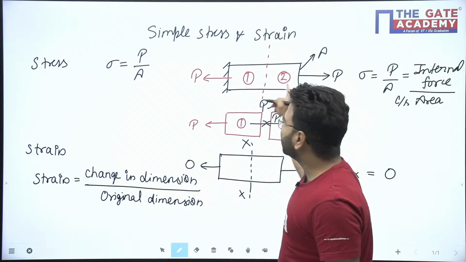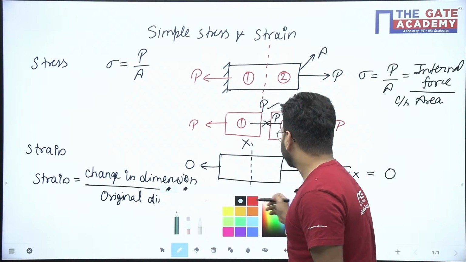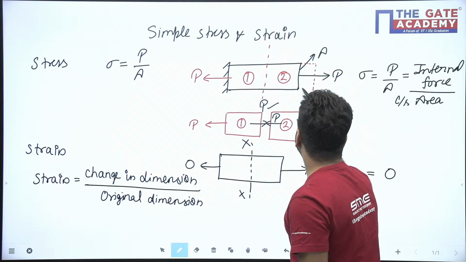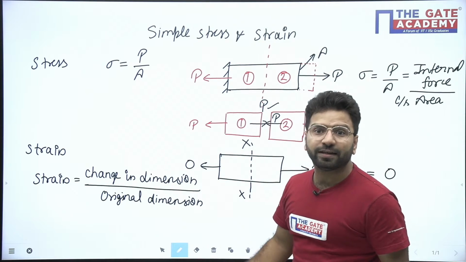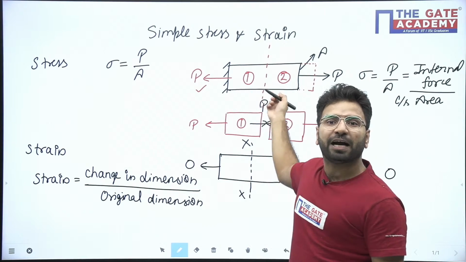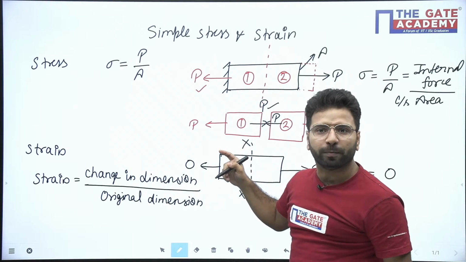But if strain is there, like we say, if I applied the load P here, definitely due to this load P, the bar will deform. Then only the stress is generating. If the bar will not deform, there will be no stress.